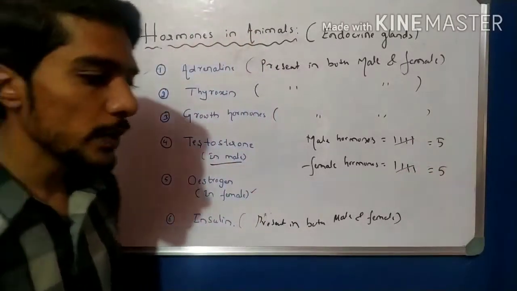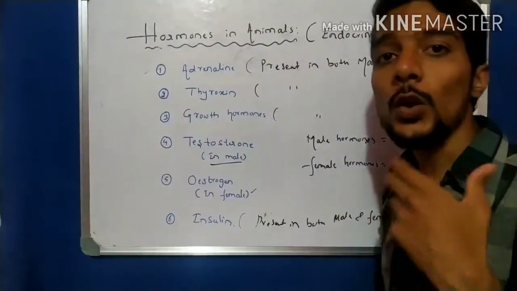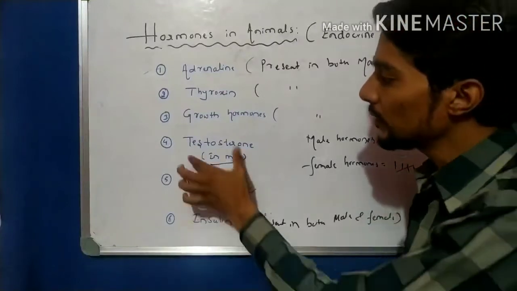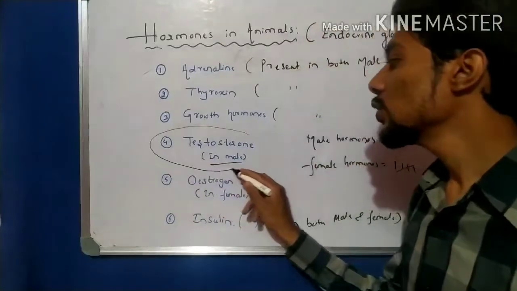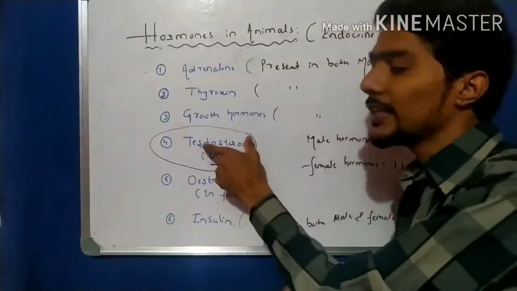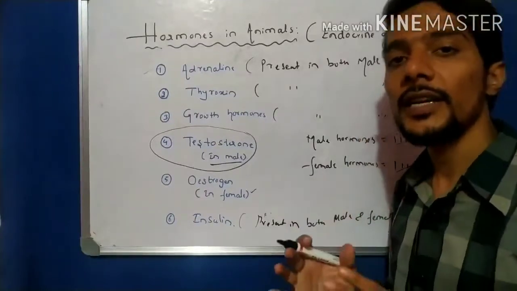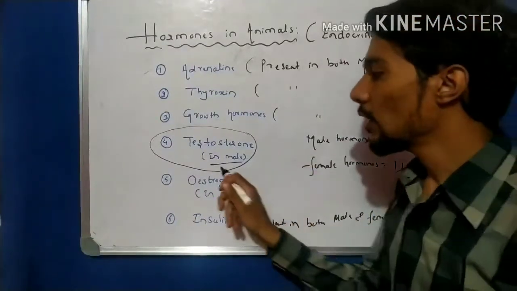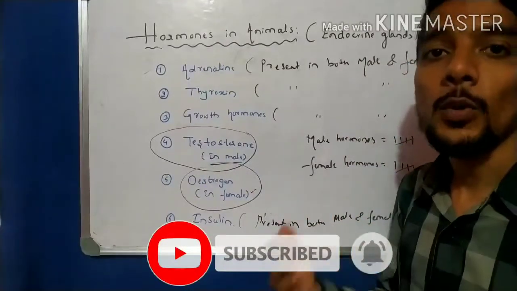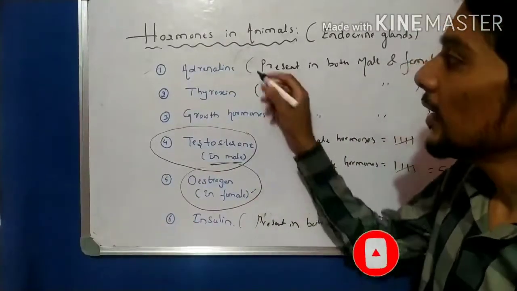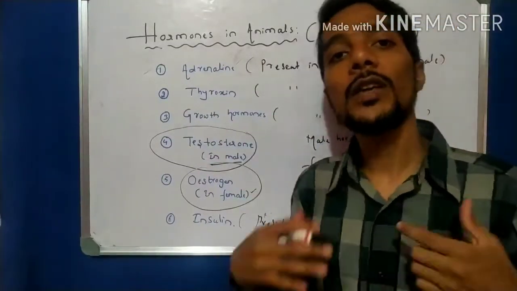One question to keep in mind: name the hormone which is only present in male. That is testosterone. Another question: name the hormone that is only present in female. That is estrogen. Another question: name the hormones of the female body. You have to write all the hormones present in the female body.